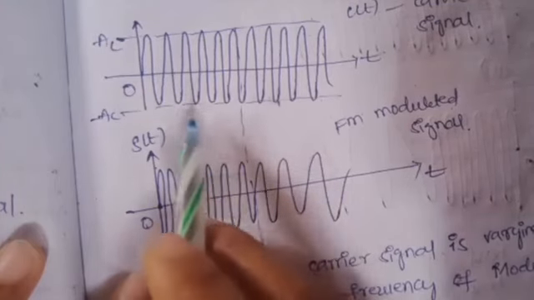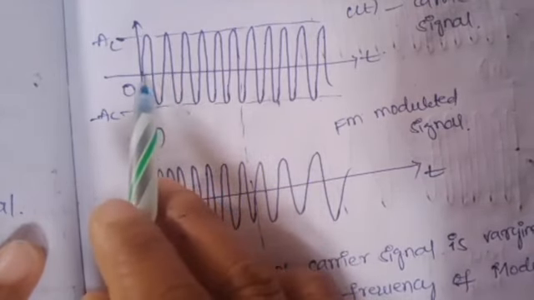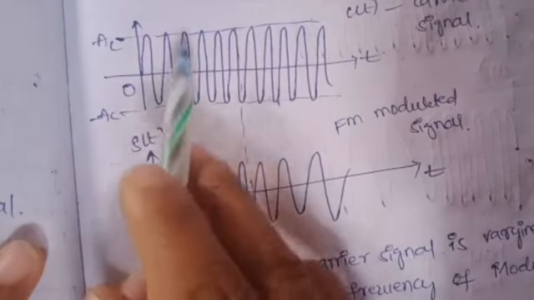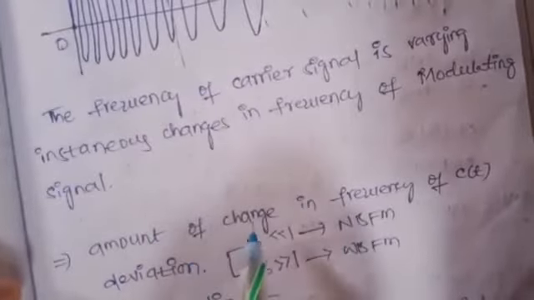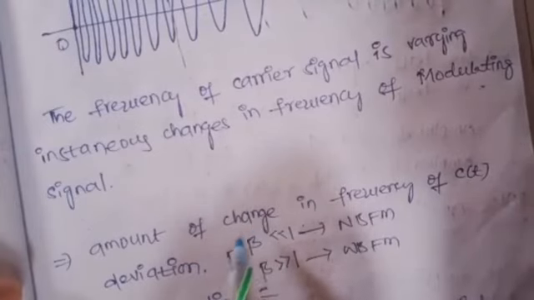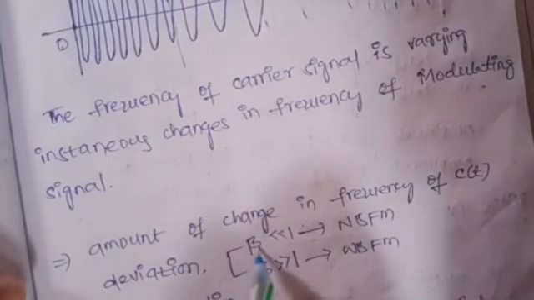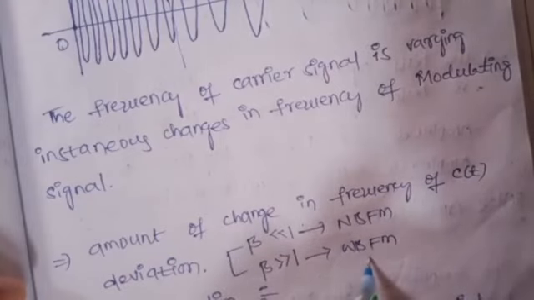Here the amount of frequency variation of the carrier signal with respect to the message signal is called frequency deviation. Based on the frequency deviation, the FM is classified into two types. One is NBFM and WBFM, narrow band FM and wide band FM.